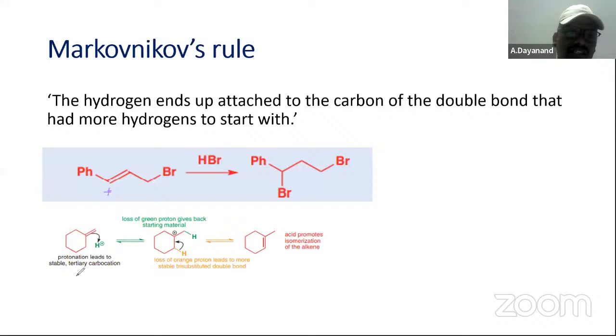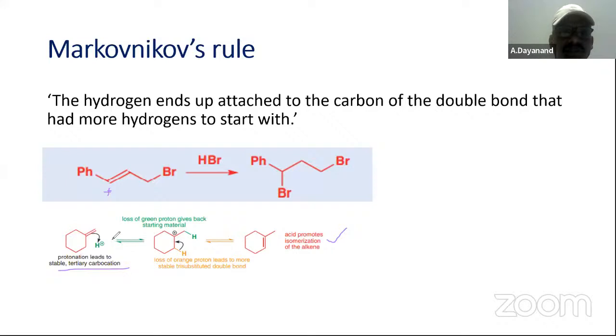If you see this one, protonation leads to a stable tertiary carbocation. This is a tertiary carbocation. Loss of this proton takes place, and an alkene is finally formed. Isomerization is taking place here, again because of Markovnikov's rule.